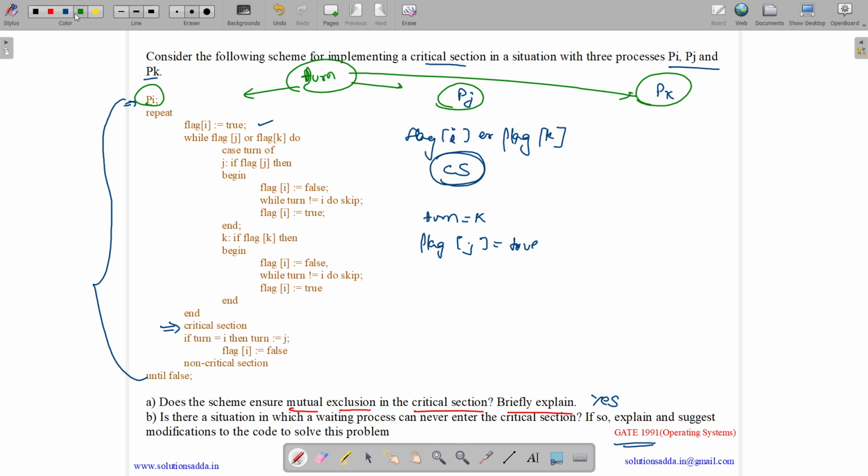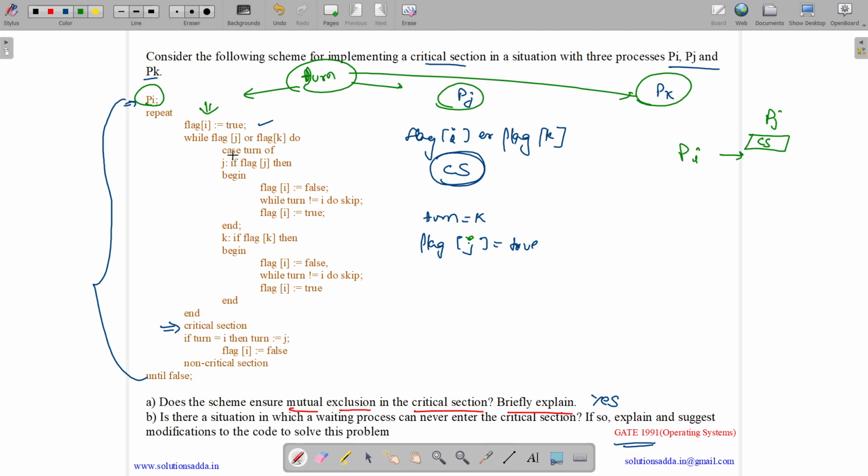Now assume that at this point of time, PI arrives. So now while PJ is executing in its critical section, PI arrives in the code. Initially PJ was there, when it entered the critical section, at the same time PI arrived. So when PI arrived, it will check if flag J or flag K is true. Now you can see that flag J is true. So PI can't enter the critical section and it will execute this loop.